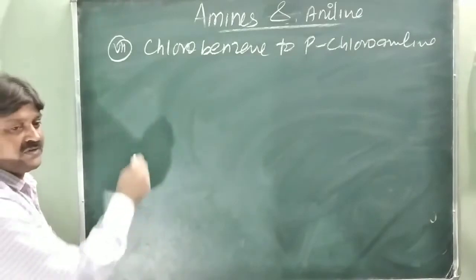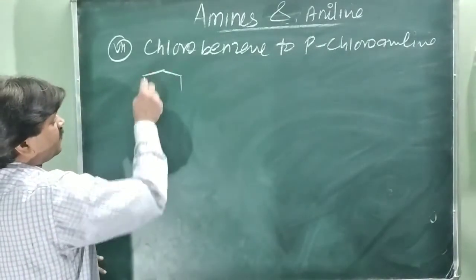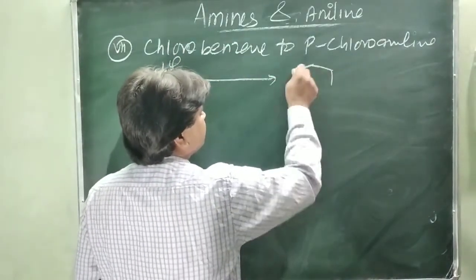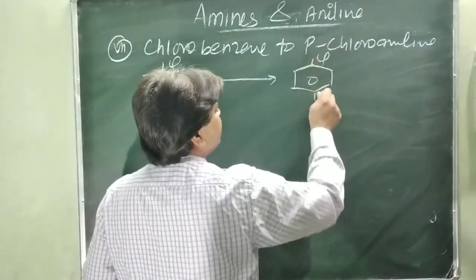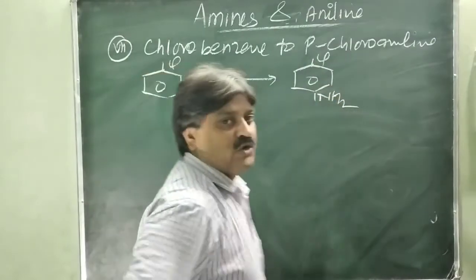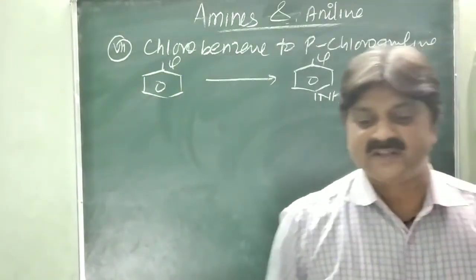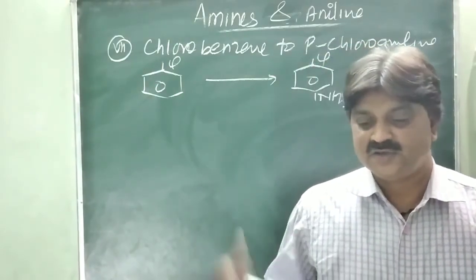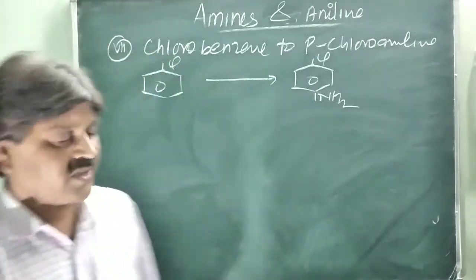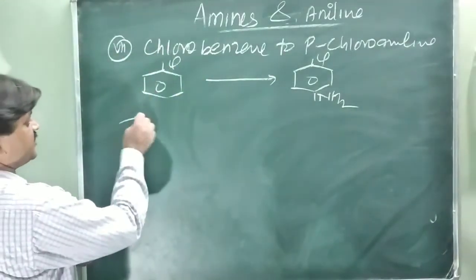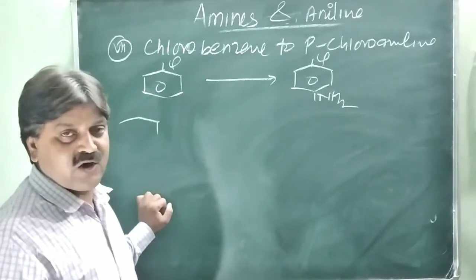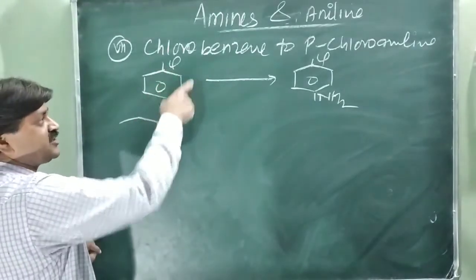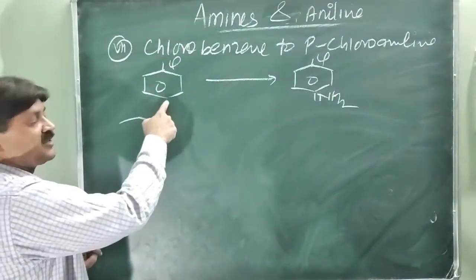This is chlorobenzene and this is para-chloroaniline, with Cl and NH2 groups. So how do you introduce the NH2 group at the para position? When chlorobenzene is treated for nitration, first of all, you know that the NO2 group on reduction gives the NH2 group. So introduce the NO2 group, and because of the chlorine it is para-directing, so the nitro group attacks at the para position.